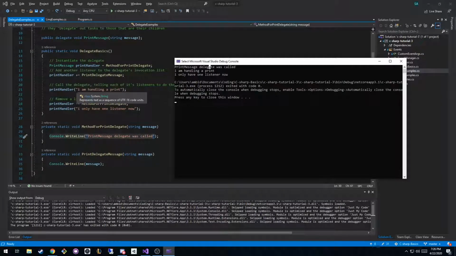And then we said I am handling a print, right? And that was passed in through this function. And then we removed the method for print delegate, which is this guy. So print message delegate was called would not be printed again. What's going to be printed instead is what we passed in, because the other function is going to take in that message and print it out, since I only have one listener now. Okay, I feel like that's a very abstract way to explain these, so feel free to hit me with some questions.